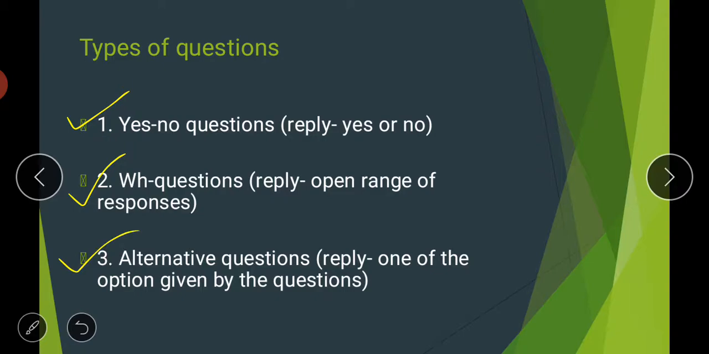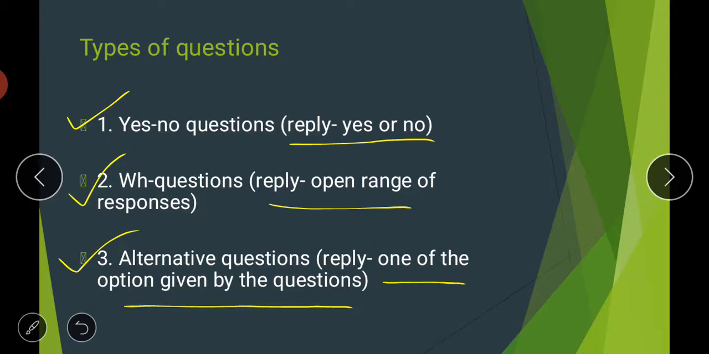The reply to a yes no question is simply yes or no, means the answer will be either yes or no. In case of wh questions, the answer will be an open range of responses, means different answers could be there for the wh questions. And alternative questions are like MCQs, which have some options, and one option from the given options is the right answer for that particular alternative question. So one of the options given by the question is the reply in itself.